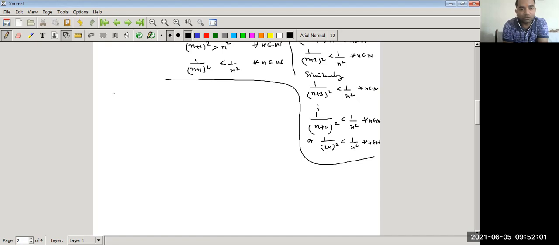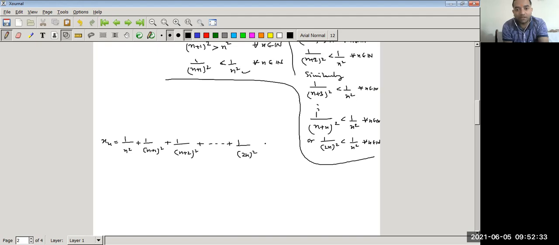Now come to the solution. Here xn is equal to 1 upon n squared plus 1 upon (n plus 1) squared plus 1 upon (n plus 2) squared plus so on plus 1 upon (2n) whole squared. Now 1 upon n squared is equal to 1 upon n squared, and 1 upon (n plus 1) whole squared is less than 1 upon n squared.